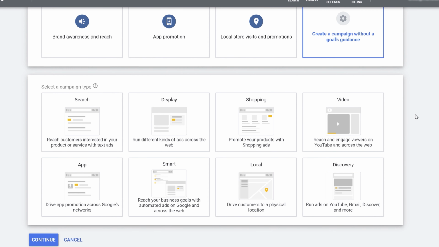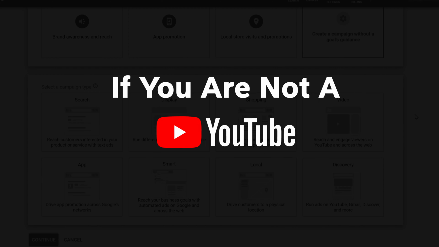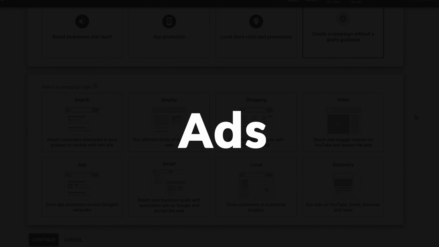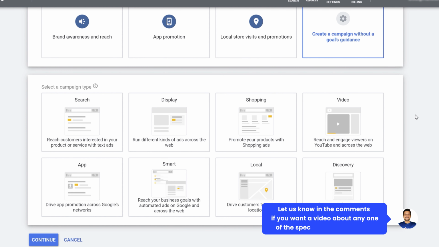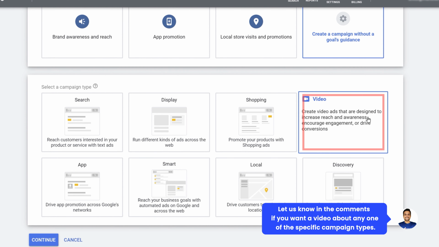Now, since you are watching this video on YouTube, you must have encountered a few ads. If you're not a YouTube Premium member, then you must have seen an ad before the start of this video or even in the middle of the video. So if you want to run your own video ads, you can do that using this option.